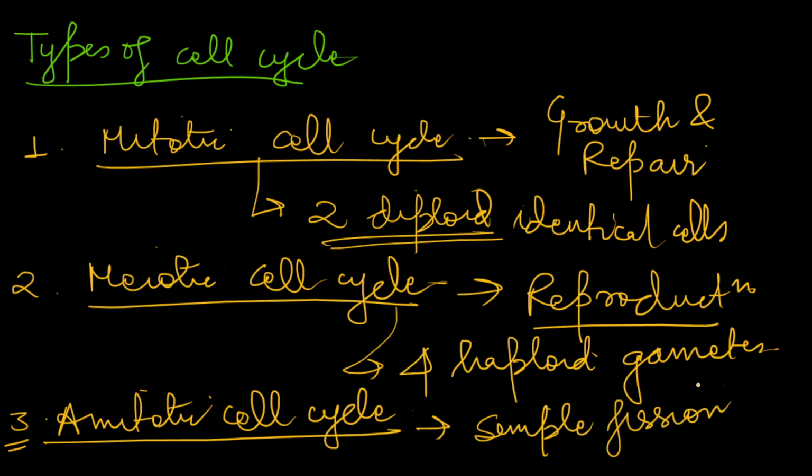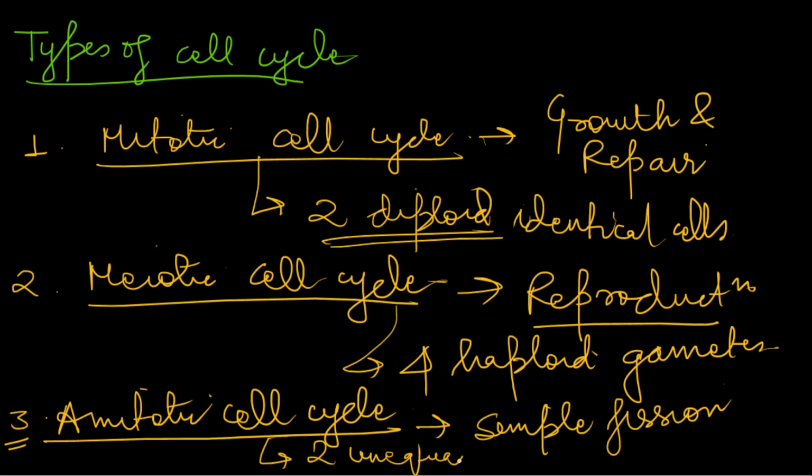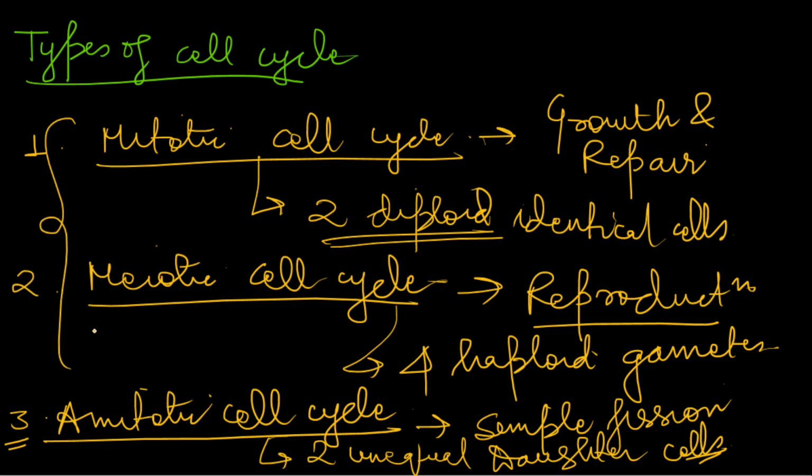The product is two unequal daughter cells. If you remember ameiotic, you can write it; if you don't remember, you must write at least the mitotic and meiotic cell cycles. So these are the types of cell cycle.